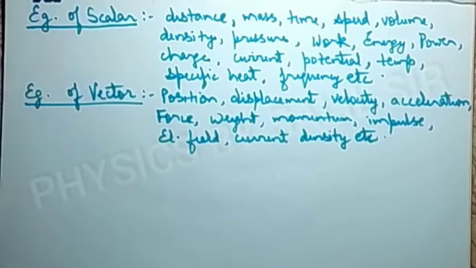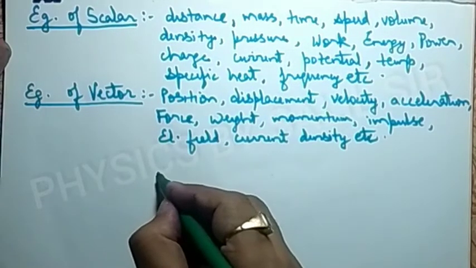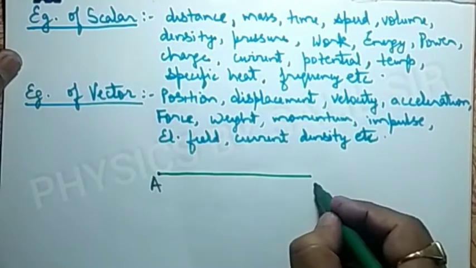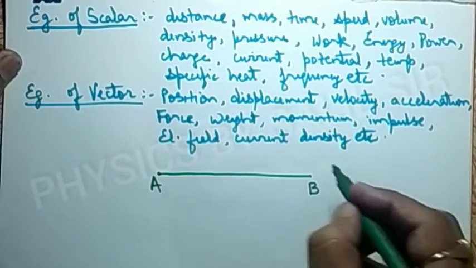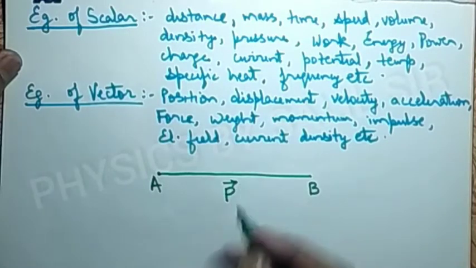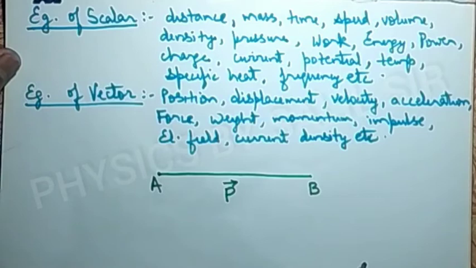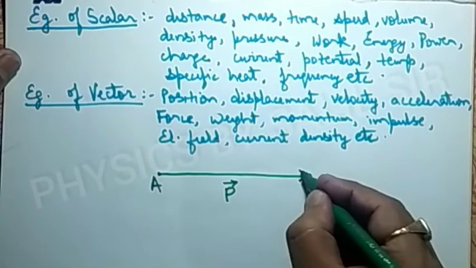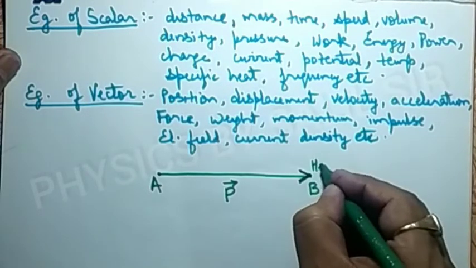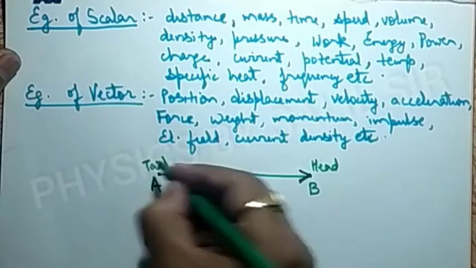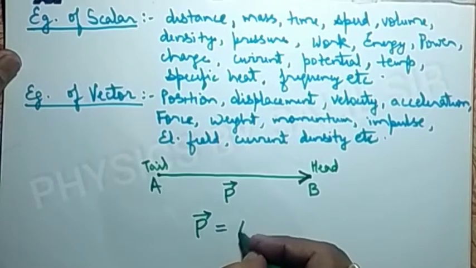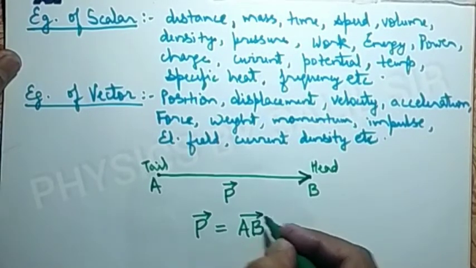For the representation of the vector quantity, suppose this is A and B, and suppose there is a vector P, then this arrow represents vector P. The arrow has got head and tail, so we can represent this vector P as vector P is equal to AB with arrow.